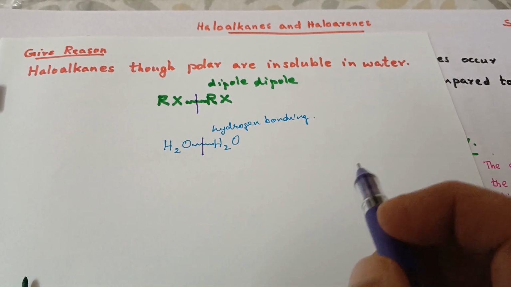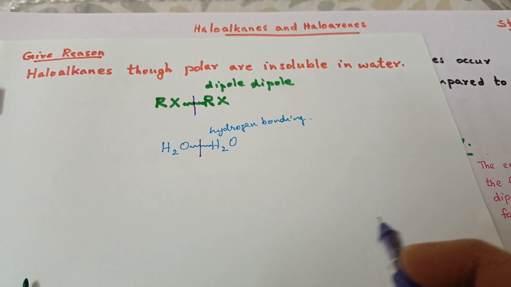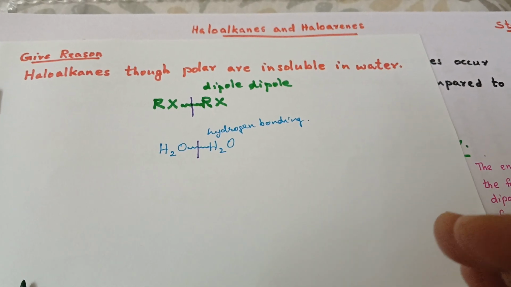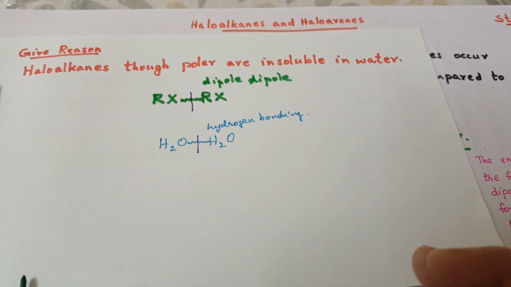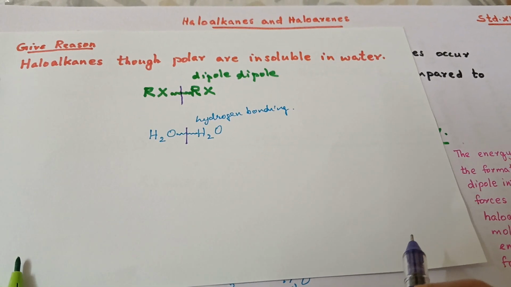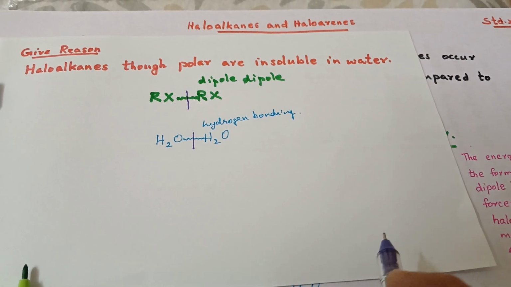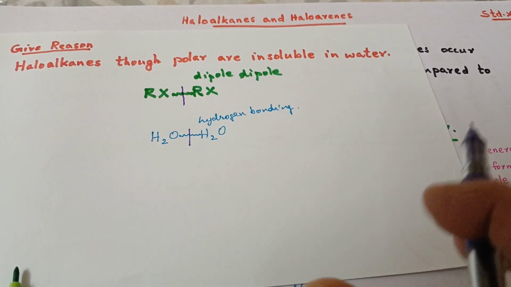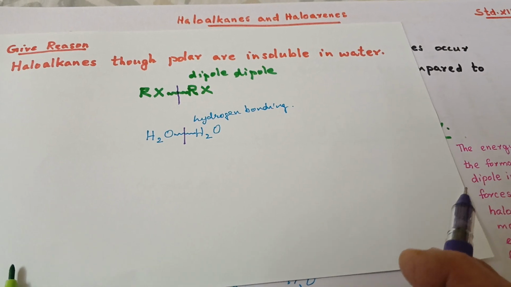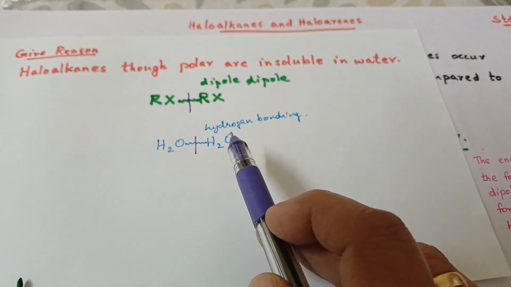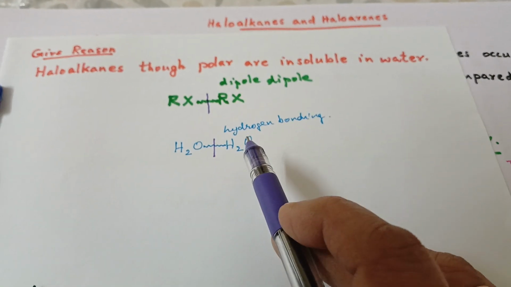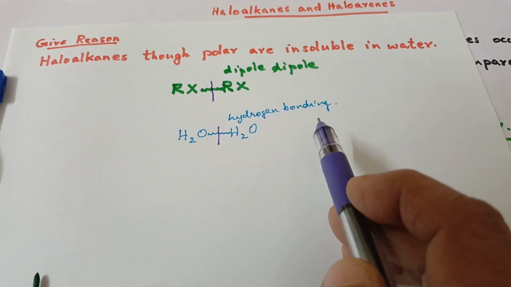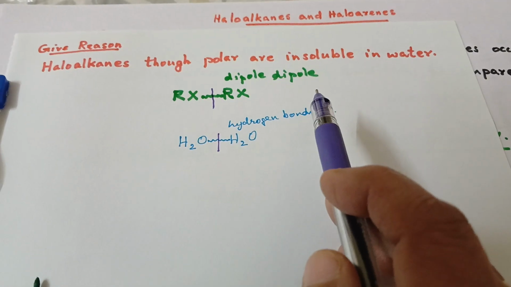But when intermolecular forces are formed between haloalkane and water molecules, the energy released is very little. That energy will not compensate for the high amount of energy required for the breaking of hydrogen bonding or the dipole-dipole force.